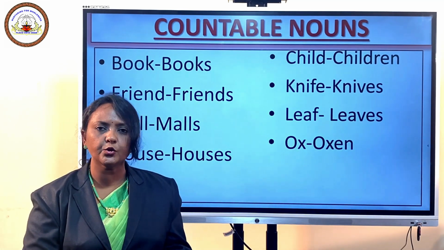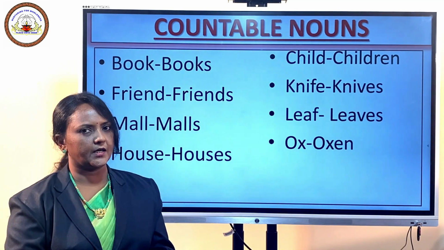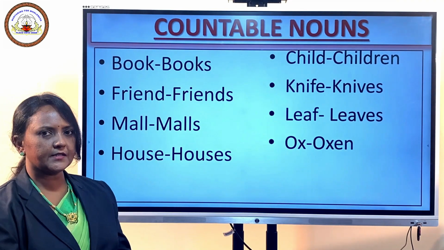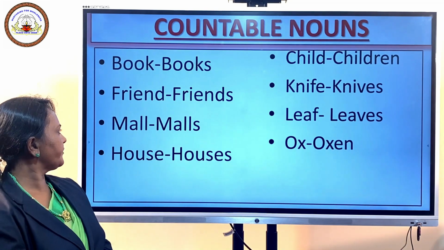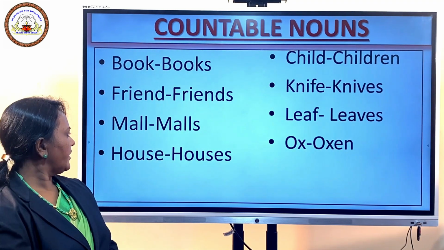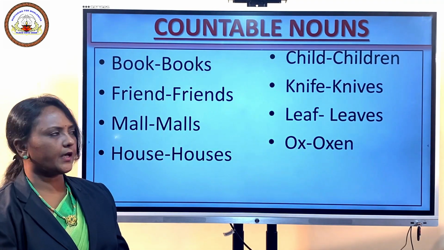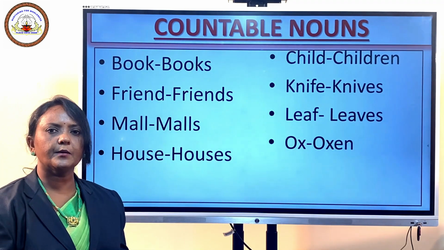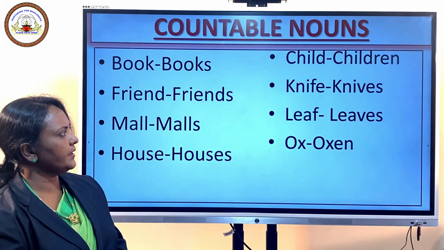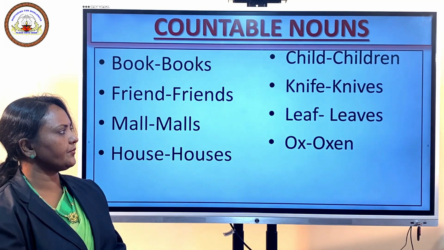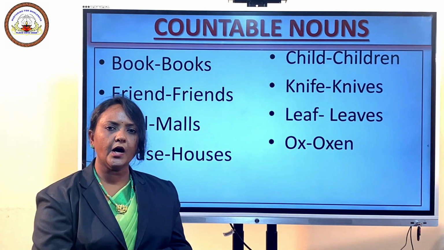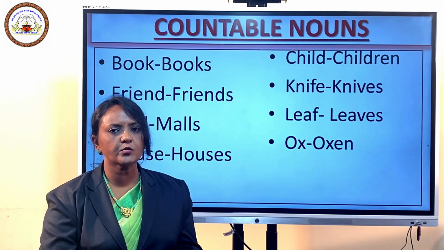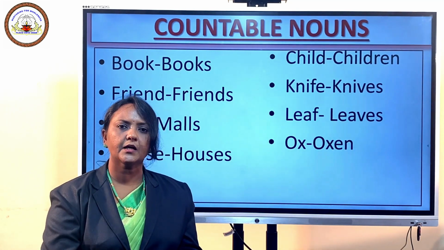Sometimes you have to make a new word, like in the example child. Let us see the examples given here. Book, books, friend, friends, mall, malls, house, houses. In the case of child, it's a new word, the plural word children. Knife, knives, leaf, leaves, ox, oxen. All these nouns come under the group of countable nouns because they can be counted.